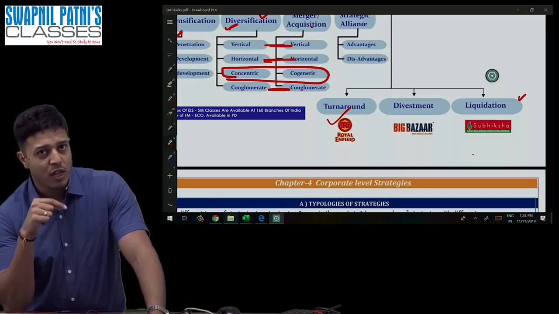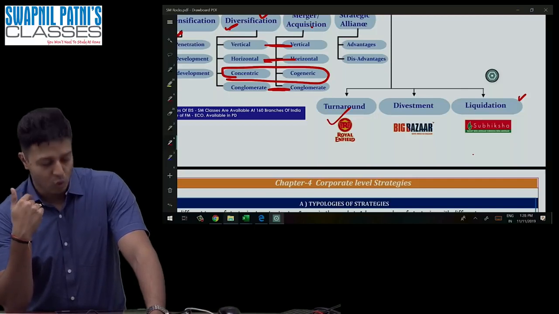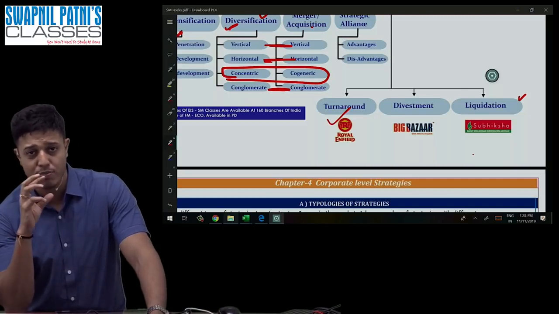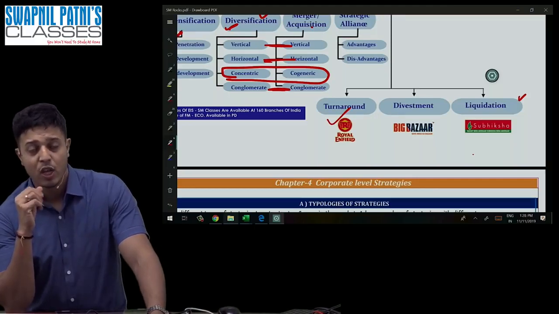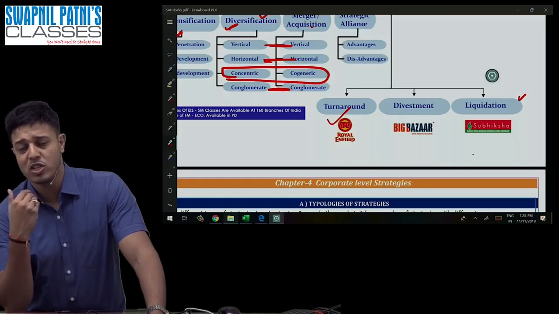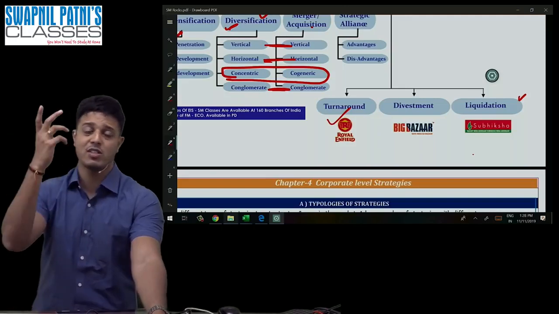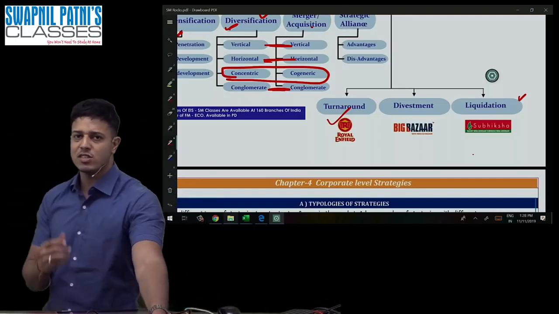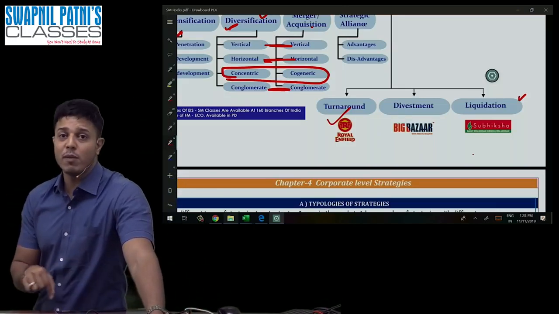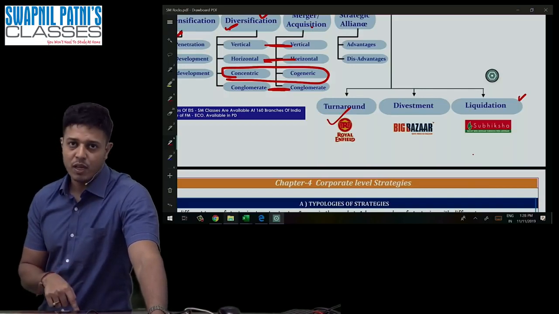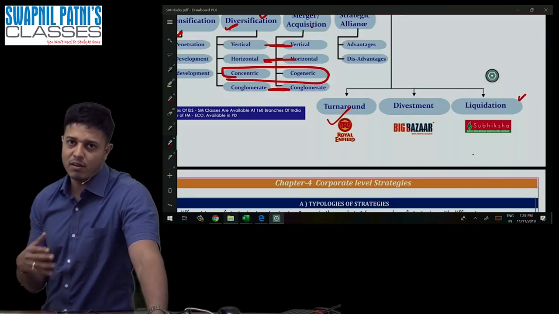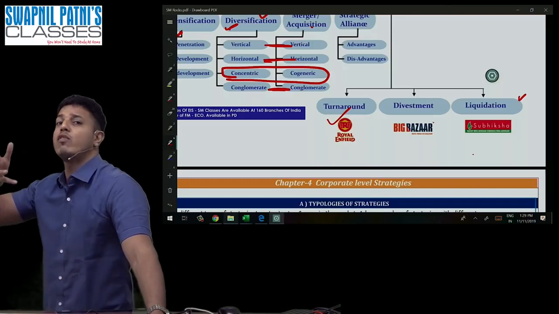The first measure is what? After seeing the negative symptoms, you go for turnaround. You make small changes. You make some internal changes in the organization. You may hire new top-level people. You make changes in the roles and responsibilities. You may introduce new products. You may make changes in the design. You make changes in some strategies. After that also, if you are not able to come back, you go for divestment. It means you are shutting down some portion of the organization.